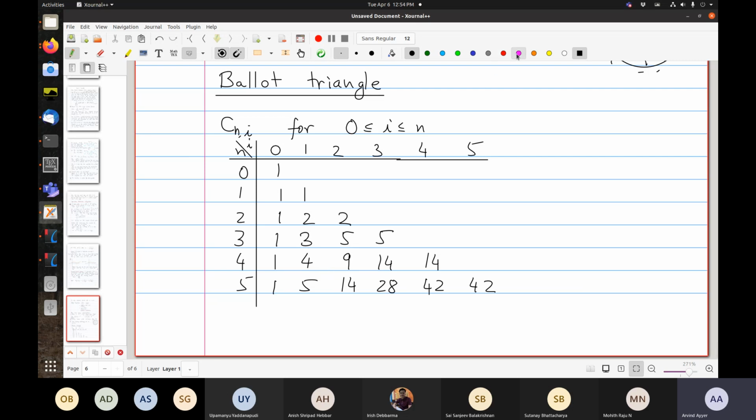The way you describe it is that each entry is the sum of the entry to its left and above. So in Pascal's triangle you would sum the two consecutive entries above, but here you are going to sum the one left and above. If you imagine beyond these there is a bunch of zeros, then this one also makes sense because it's a 0 plus 1.